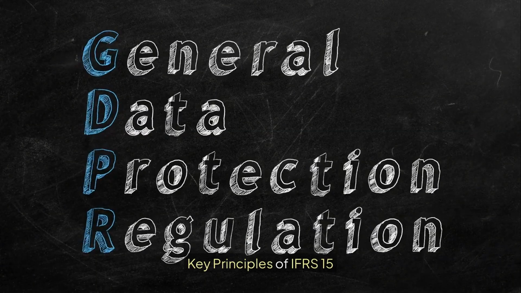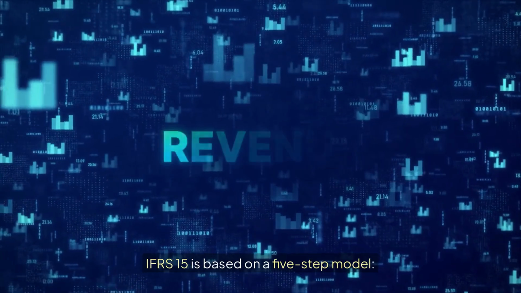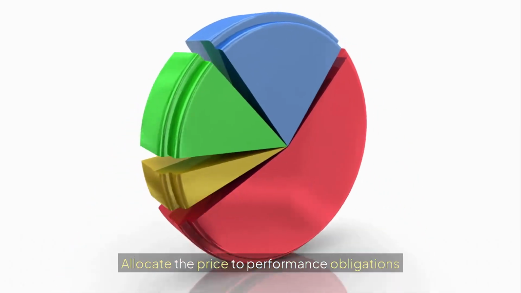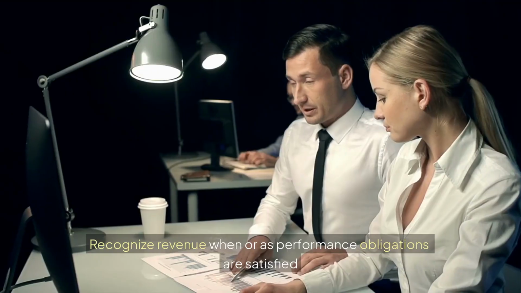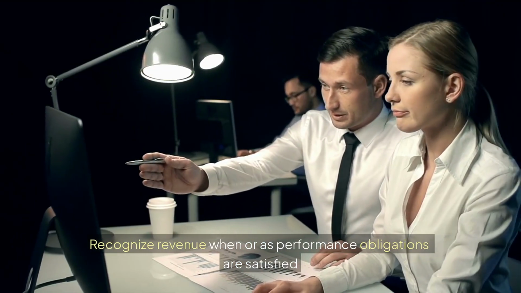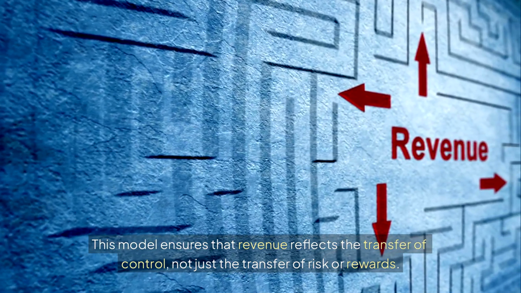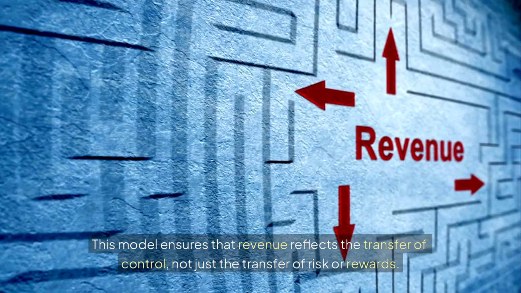Key principles of IFRS 15. IFRS 15 is based on a 5-step model. Identify the contract with the customer. Identify the performance obligations. Determine the transaction price. Allocate the price to performance obligations. Recognize revenue when or as performance obligations are satisfied. This model ensures that revenue reflects the transfer of control, not just the transfer of risk or rewards.